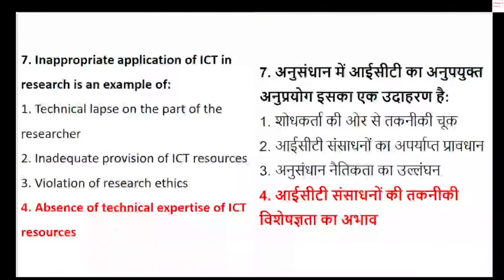What is the meaning of inappropriate application? It is the absence of technical expertise of ICT resources. So inappropriate application means absence of technical expertise.